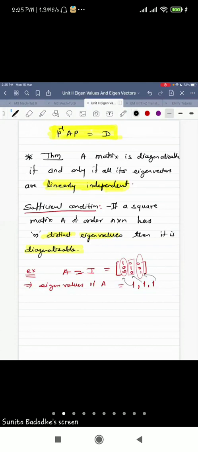If all the 3 eigenvalues are distinct. Is it okay? Whatever I have explained just now, the last statement, everybody will type it in the chat box in short: if eigenvalues are different, then the matrix is diagonalizable.